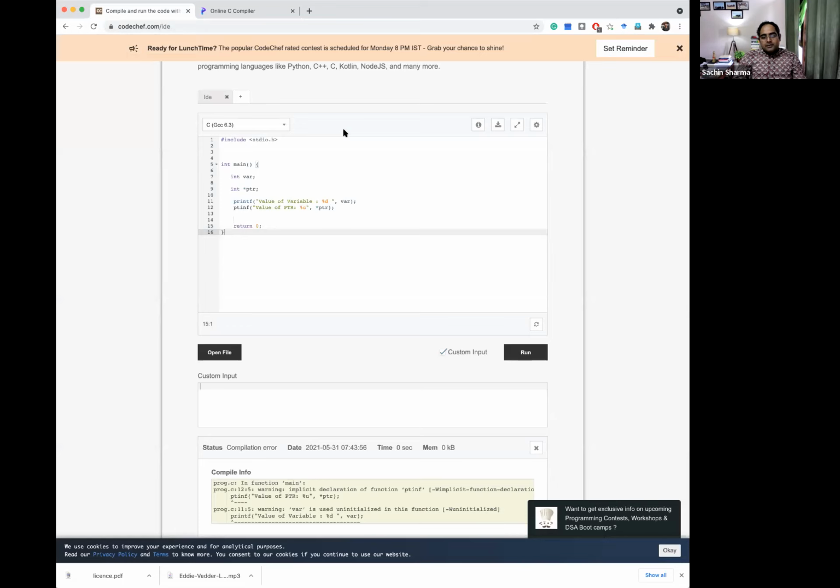Although our program is absolutely right according to the compilation rules or language rules, the compilation process will run fine, but there may be a problem which may occur when our program is running.